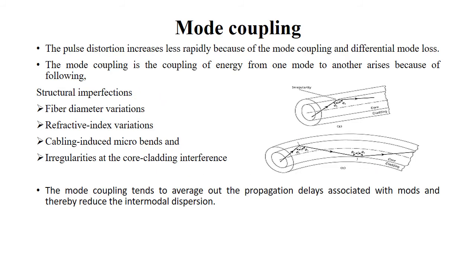Next we are going to see about mode coupling. Mode coupling means the pulse distortion increases less rapidly because of mode coupling and differential mode losses.